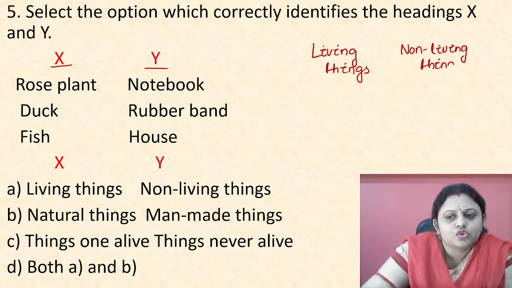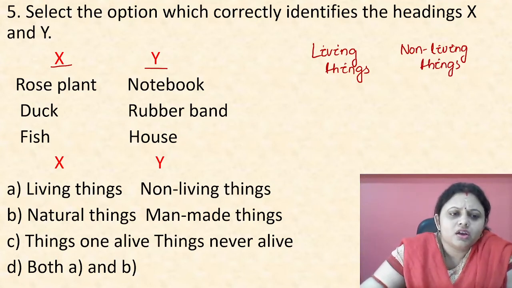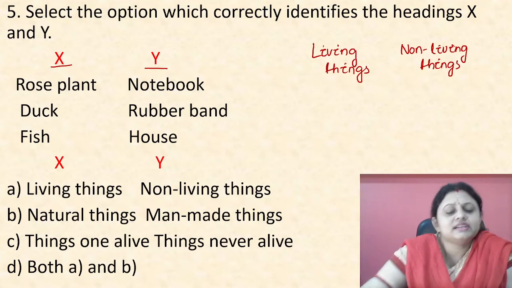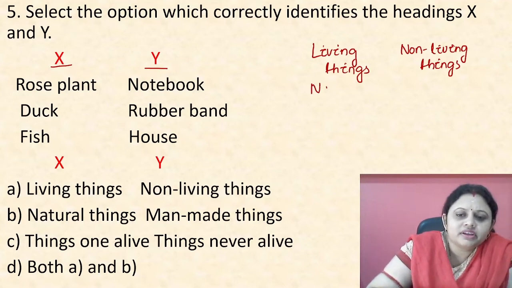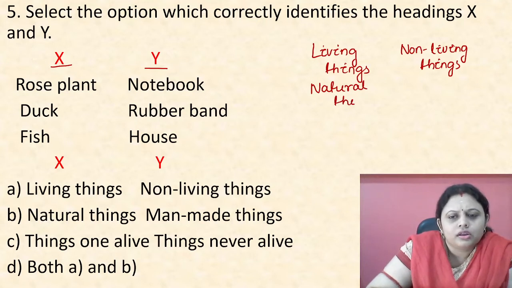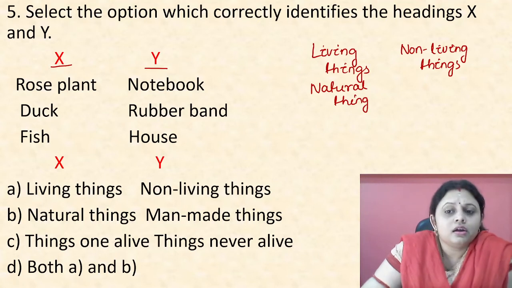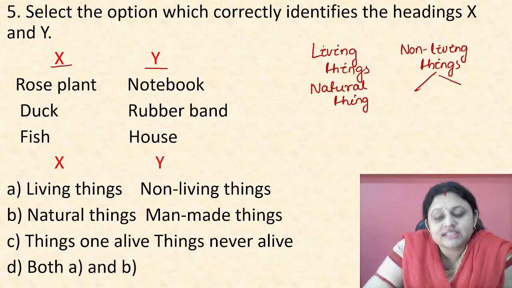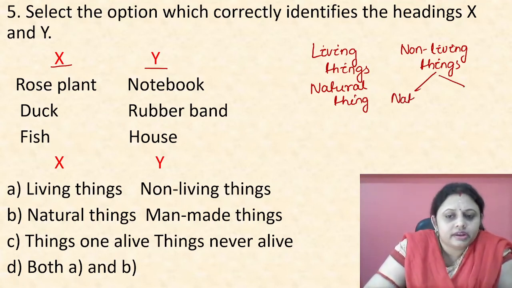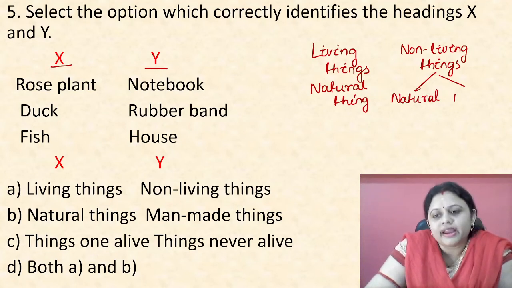And one more thing. Rose plant, dog, fish, they are natural. All living things are natural things. But non-living things can be natural and they can also be man-made.